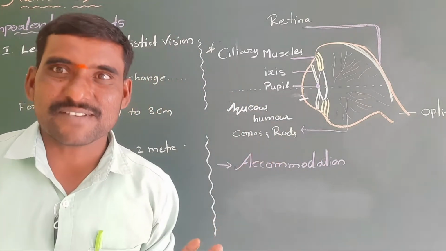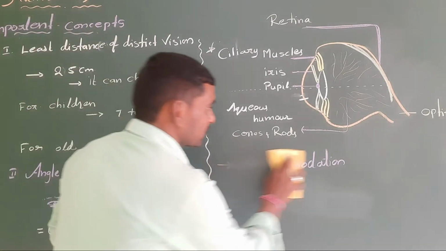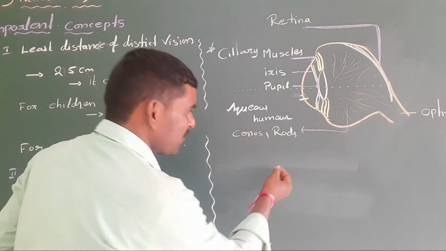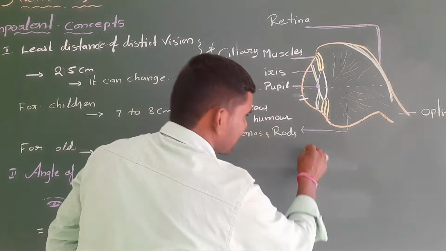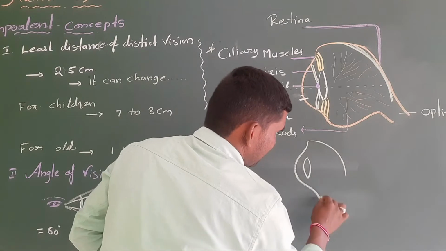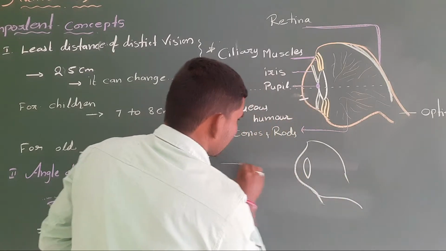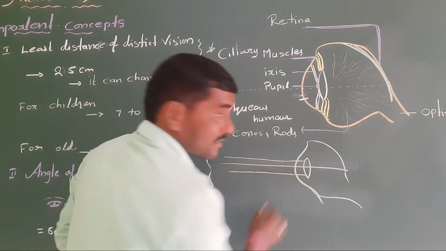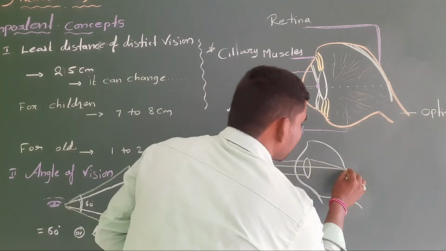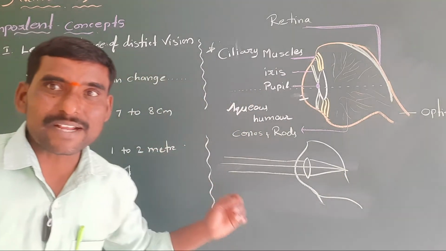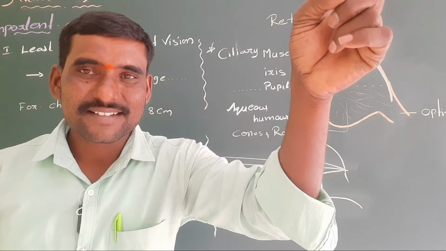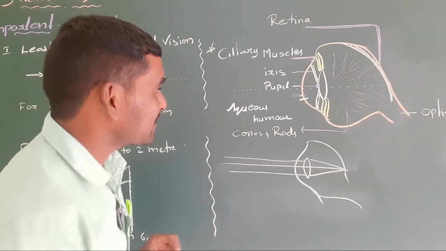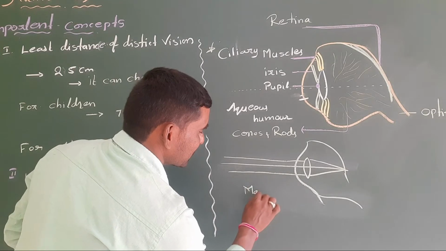That is called accommodation of eye. So here, see, ciliary muscles. When I see far, for example, see here, if this is the eye, when I see a far object, an infinity object, then the image forms on the retina. Because when I see a far object, the focal length of the eye lens is maximum, that is 2.5 centimeters.